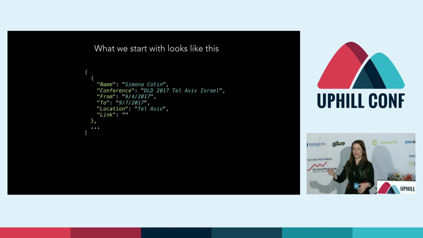So we start out with this. I asked my coworkers to fill out this form that shows where they're speaking and when in a giant Excel spreadsheet, and I export all of their data using JSON. So I'm going to use that JSON file in my Vuex store in the central state management place to feed into my app. But what I need in order to make that data visualization work is some geolocation data for latitude and longitude. I don't have that based on the location. I only have the location. So I need that information first.